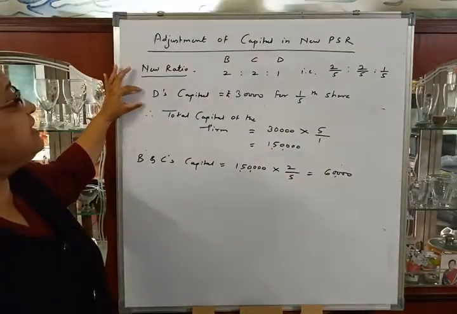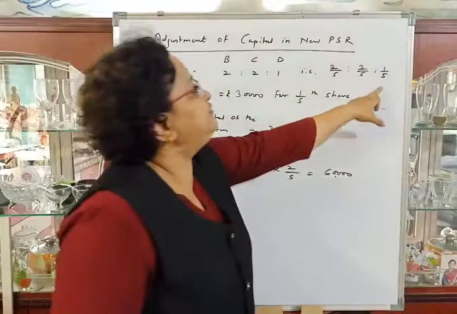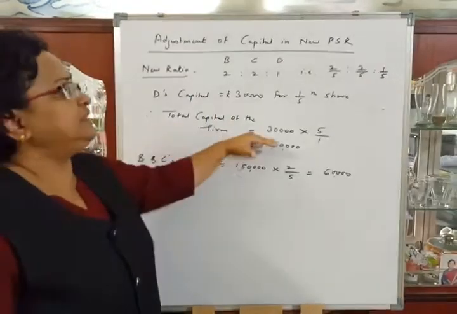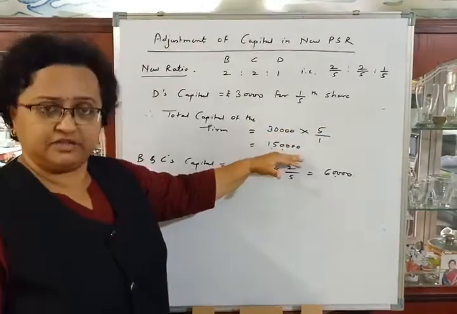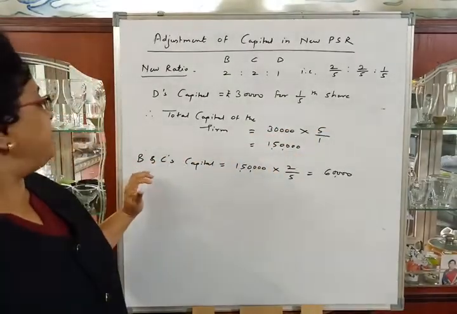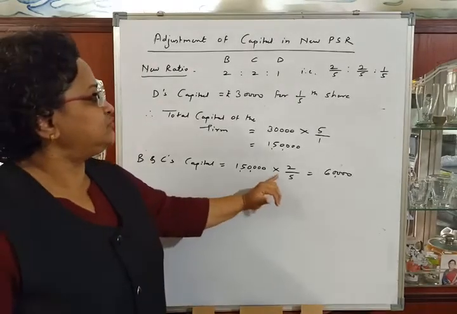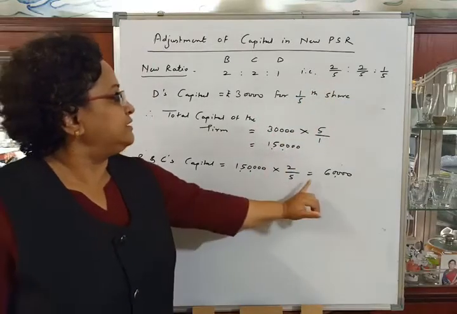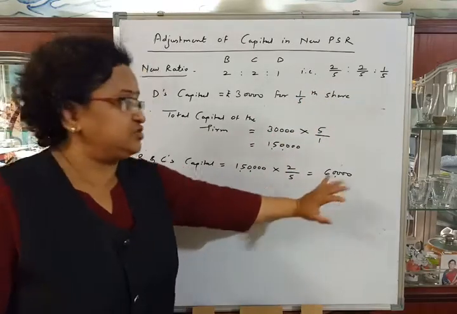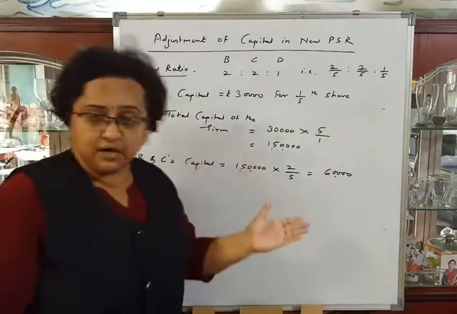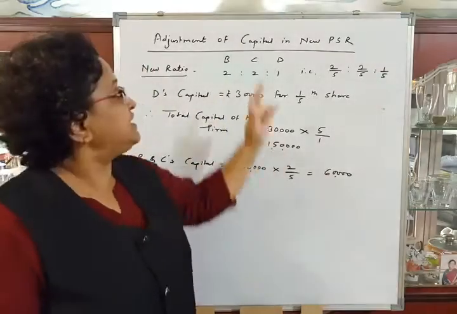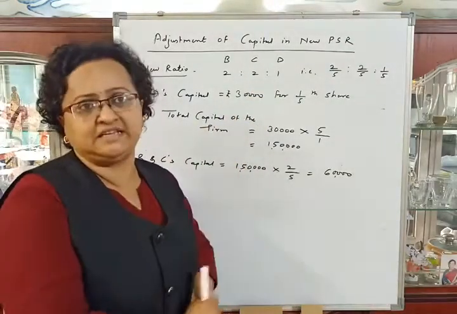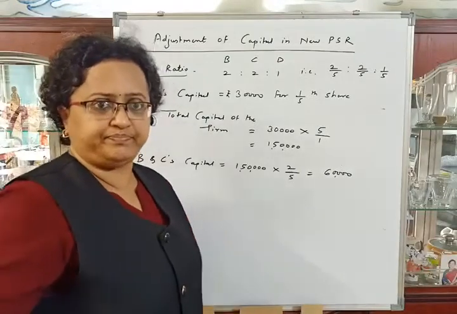So D is bringing capital of rupees 30,000 for his 1/5 share. Therefore, the total capital of the firm will be 30,000 into 5, that is 1,50,000. And so B and C's capital will be 1,50,000 into their share, 2/5 each. So their capital will be rupees 60,000 each, meaning B's capital will be 60,000, C's capital will be 60,000 and D's capital will be rupees 30,000 after making the adjustment in the problem.